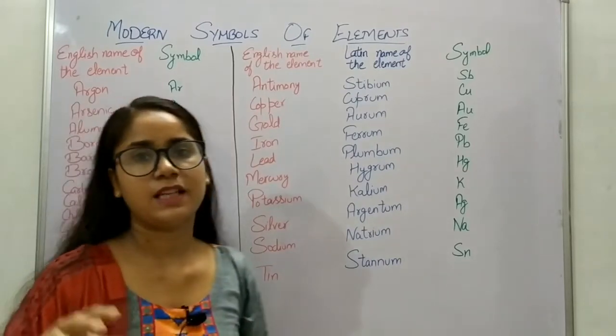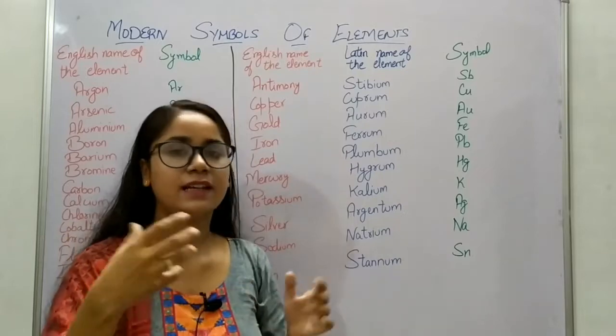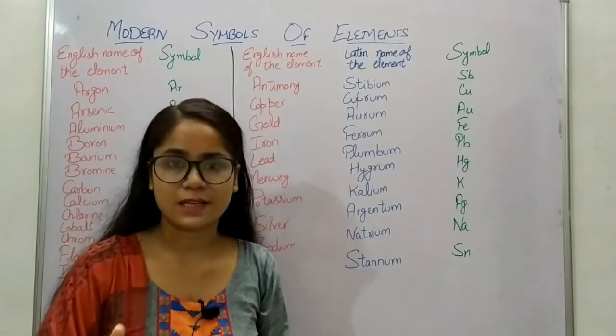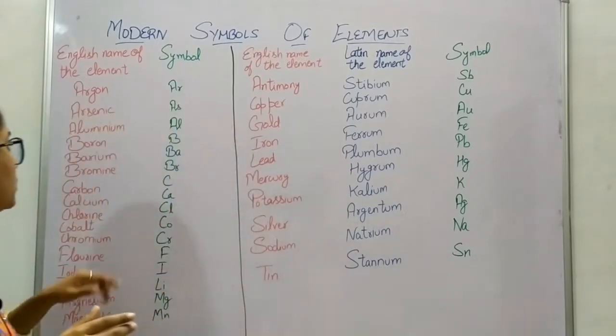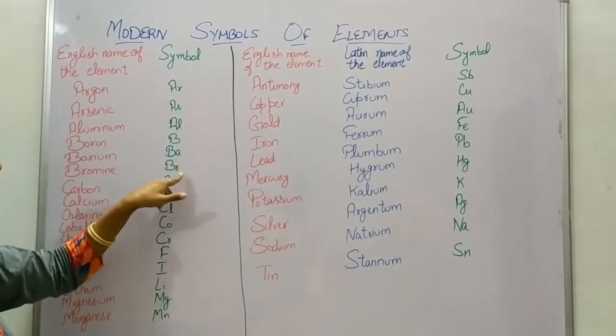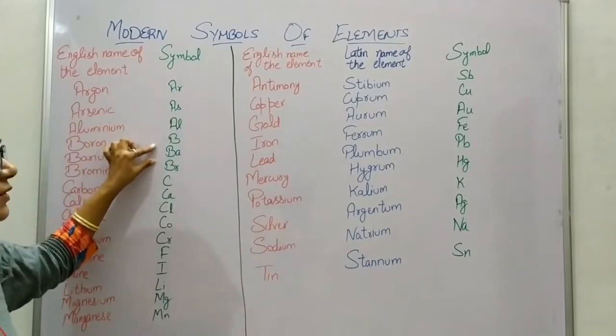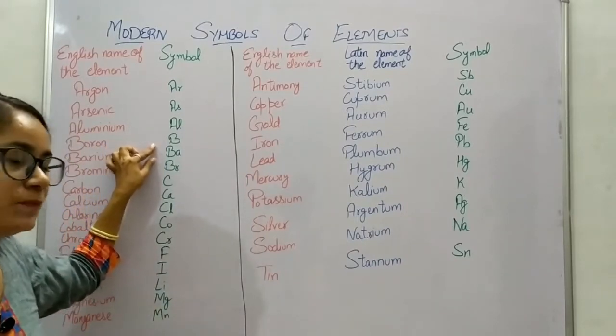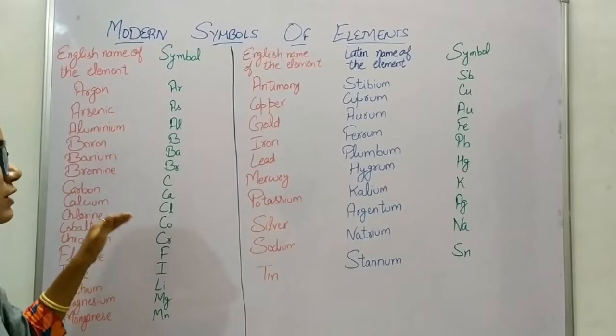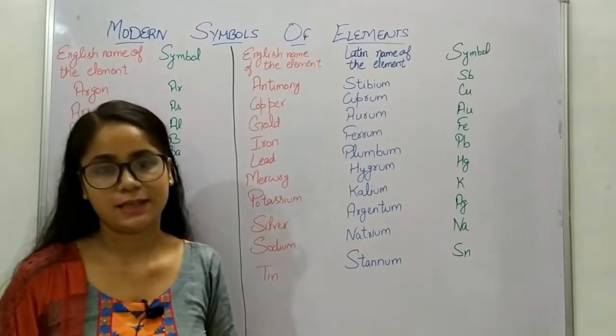We cannot use that same symbol again and again for different elements, right? So we use another letter written in small form, and the first letter is written in capital form, so that it is easy for us to recognize the symbol and their elements.